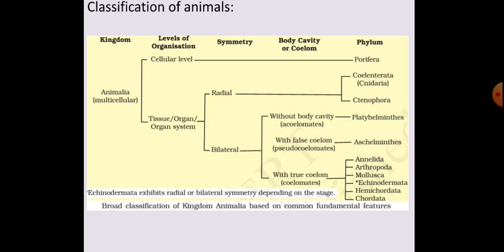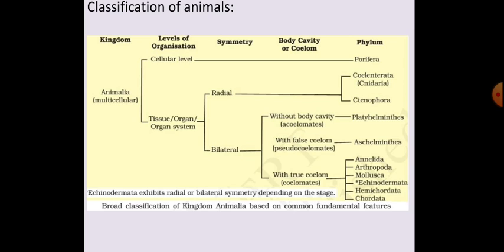The last group has organ system level of organization. They exhibit bilateral symmetry. Here, without body cavity, acoelomates, is phylum Platyhelminthes.